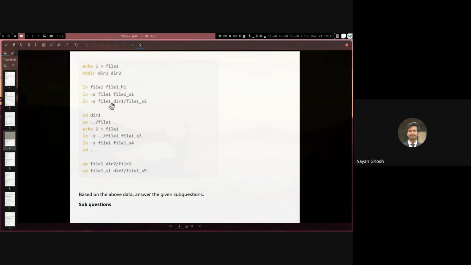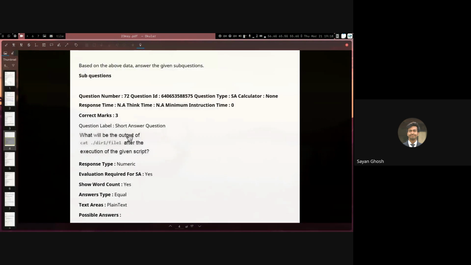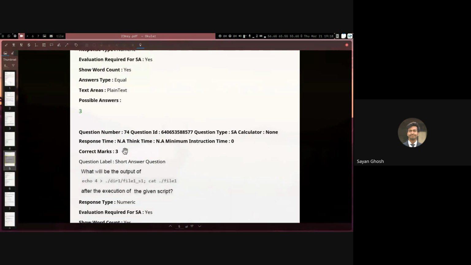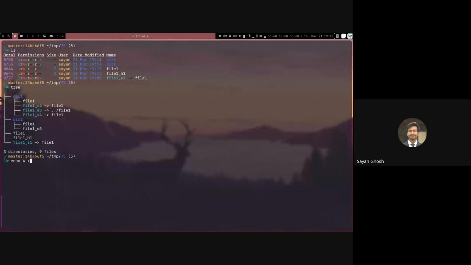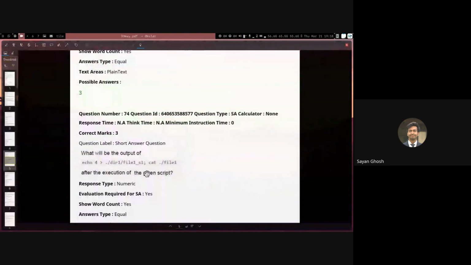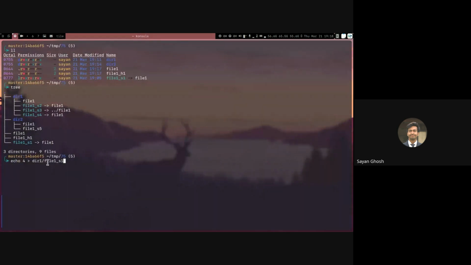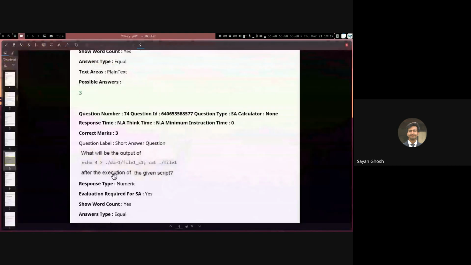We have this file1_s1 that is outside. So here in this question, we are creating this new file. We are doing echo 4 redirected to dir1/file1_s1. This file is not there currently. You can see in here we only have file1, s2, s3, and s4. So we are making this now.